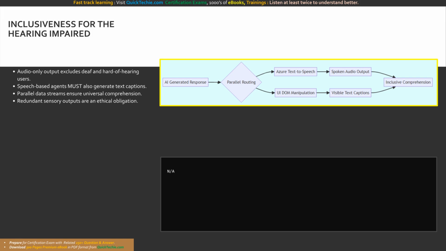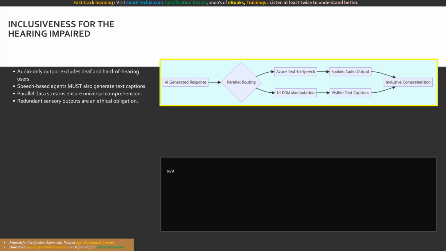Implementing real-time captioning in your client application requires a dual output coding strategy. When your generative AI model, such as GPT-4, returns a generated text completion string, your application code must simultaneously dispatch this string to the Azure Text-to-Speech SDK for audio playback, while actively manipulating the document object model to render the exact same text string onto the user's screen in a highly visible, accessible, and readable captioning container.